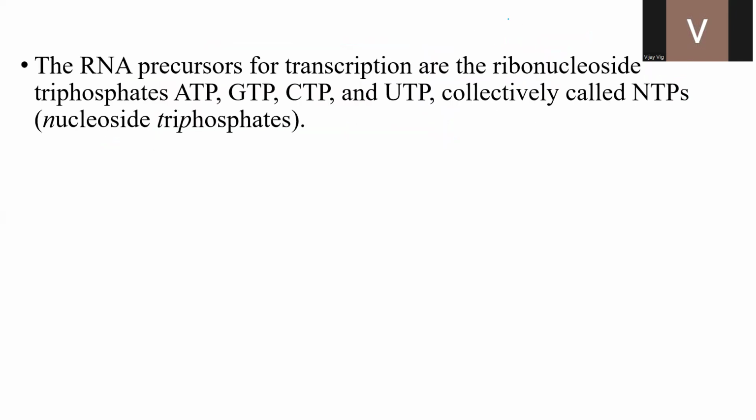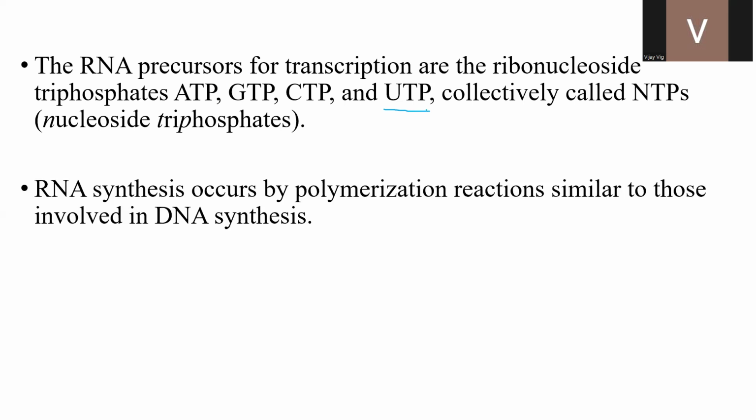The RNA precursors for transcription are the ribonucleoside triphosphates, ATP, GTP, CTP, and UTP. The precursors to synthesize RNA are the ribonucleoside triphosphates, collectively called nucleoside triphosphates, and adenine, guanine, cytosine are there. But as we all know, there is no thymine in the RNA and there is uracil instead.